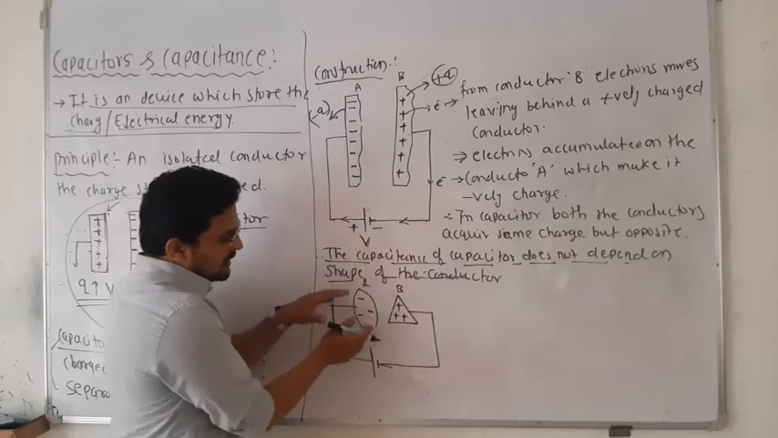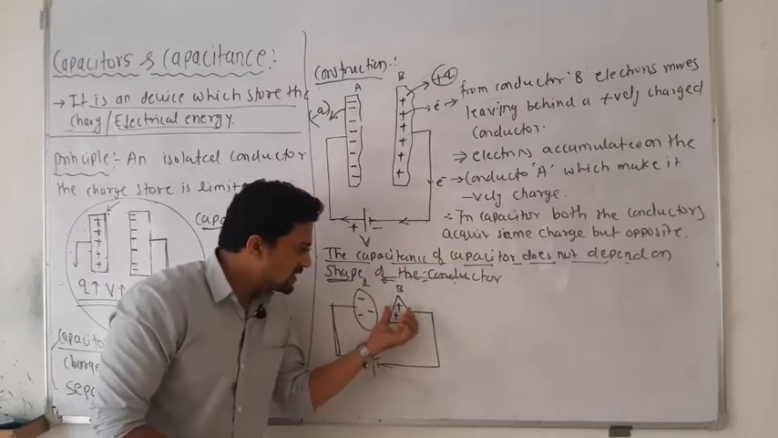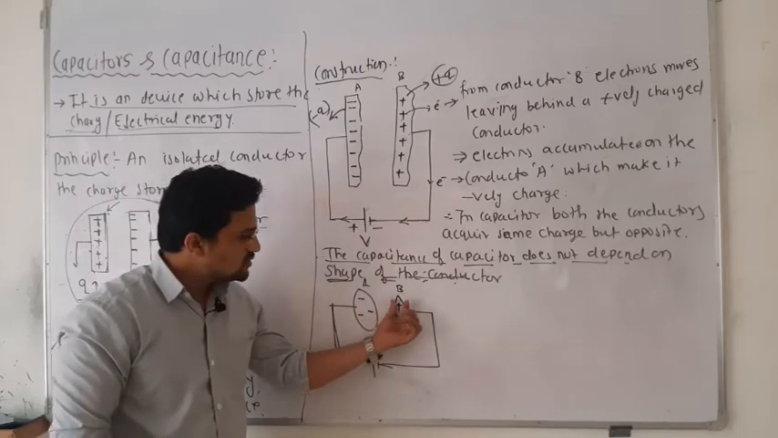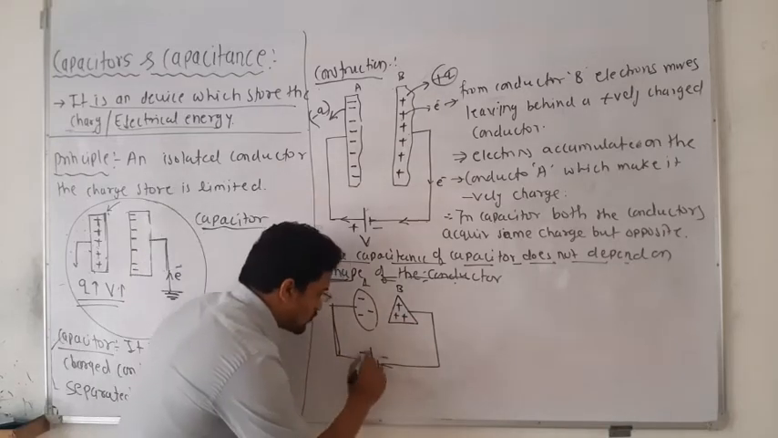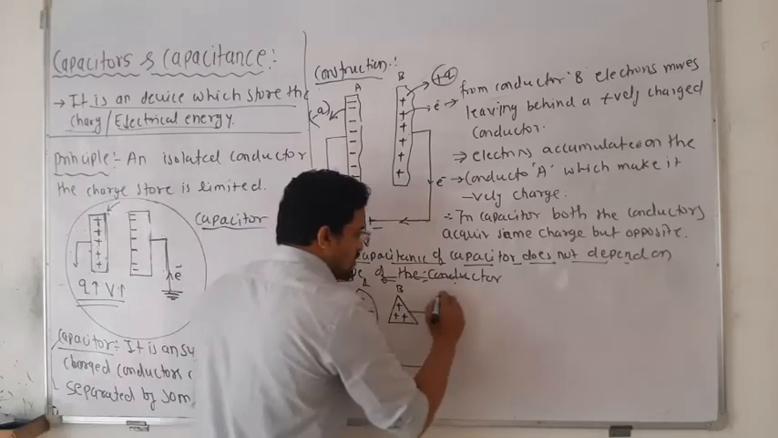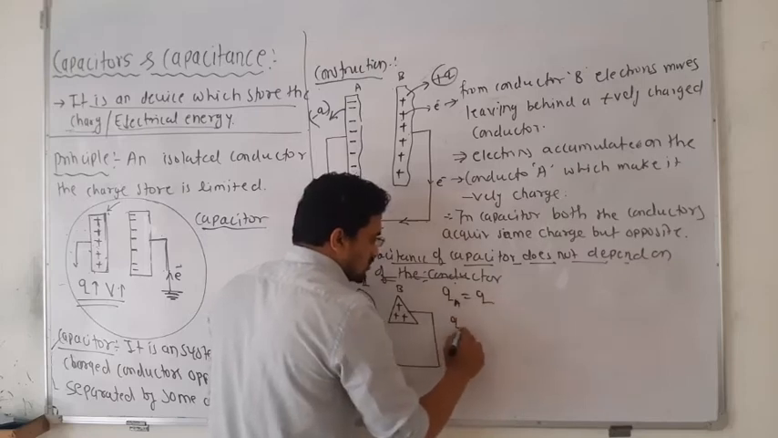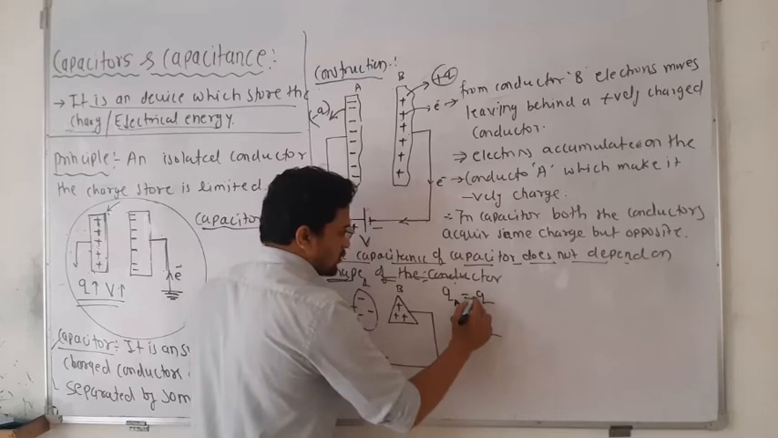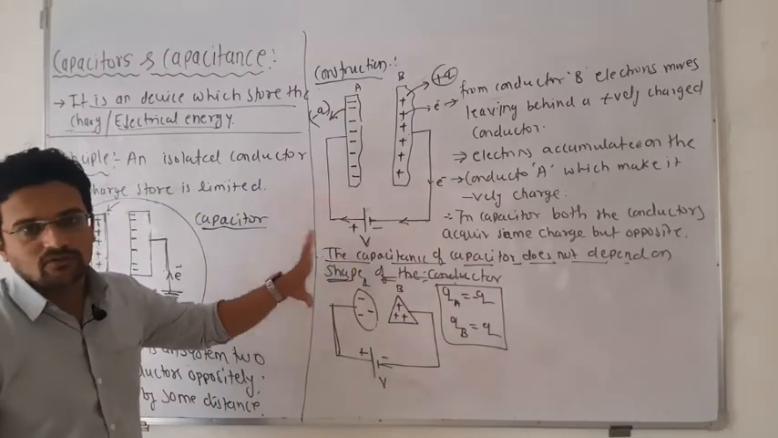So it is independent of the shape of the conductor. The same amount of charge will reside on this conductor as on that conductor. The shape may be different, but for the same voltage you will get the same amount of charge. So the charge on conductor A is Q, and the charge on conductor B is also Q. One will be positive, another negative, but opposite. So it does not depend on the shape of the conductor.